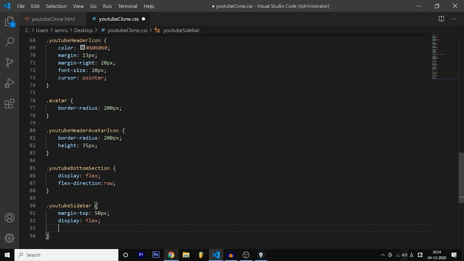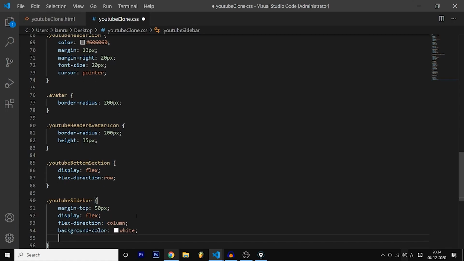So after display flex, what you're going to do is flex direction, which is column. Why did I give column? Because all the sidebar fields are going to be in a column. They're going to be vertical. Flex direction column, and we are going to have a background color which is white. So after this, you're going to have a width which is 250 pixels.